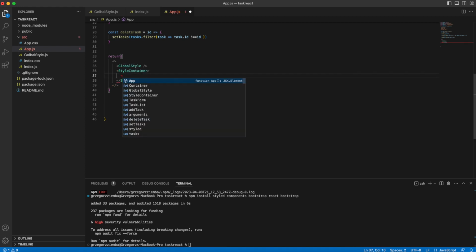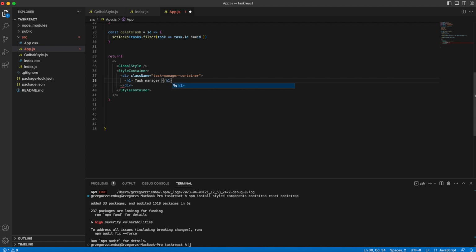Inside that container, so it will be centered, we need a div with class name task-manager-container, and inside that you will have, for example, a heading, Task Manager, and we'll close it.